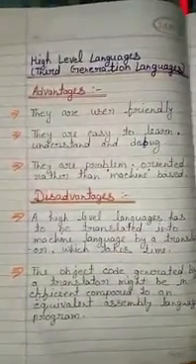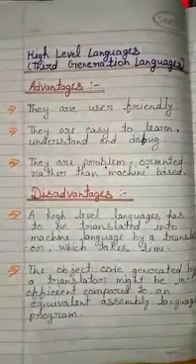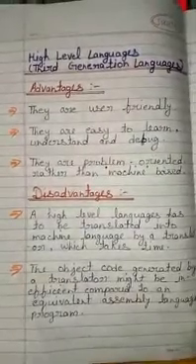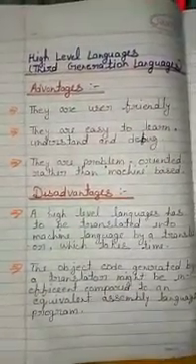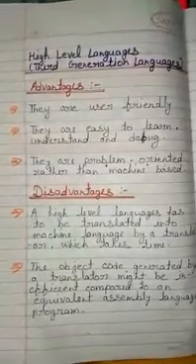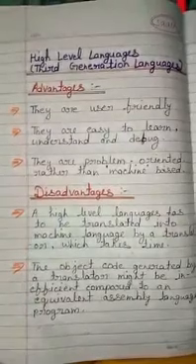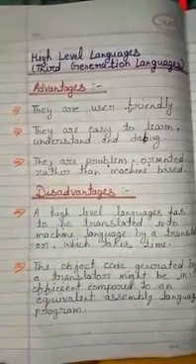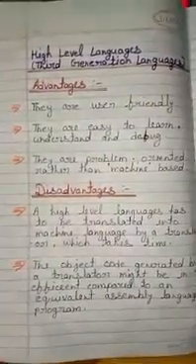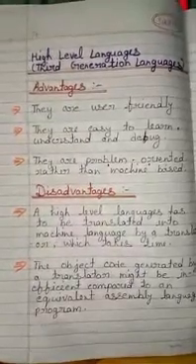Disadvantages of high level languages. A high level language has to be translated into machine language by a translator, which takes time. The object code generated by a translator might be inefficient compared to an equivalent assembly level language program.